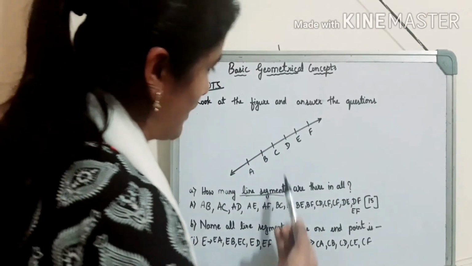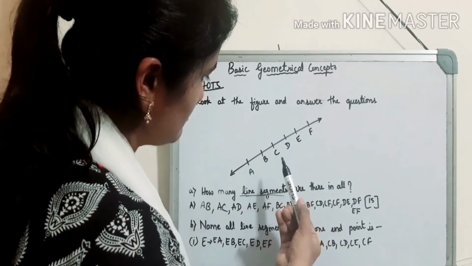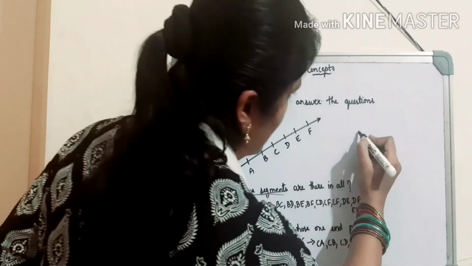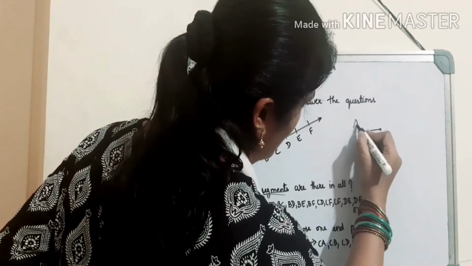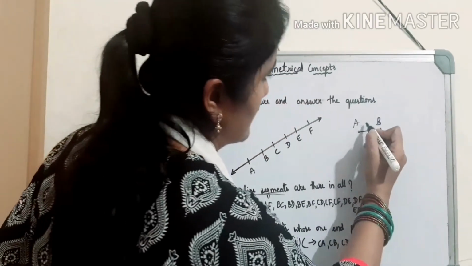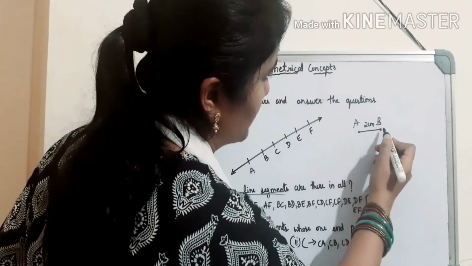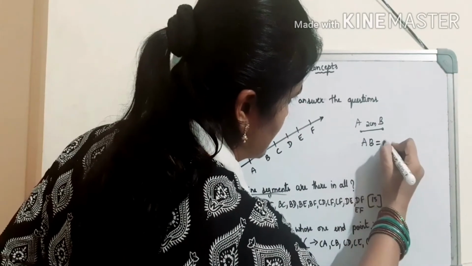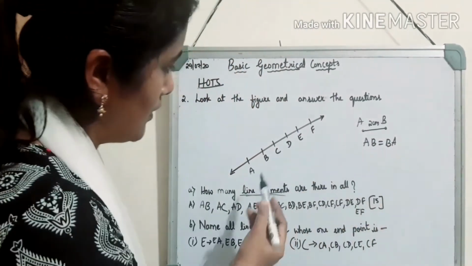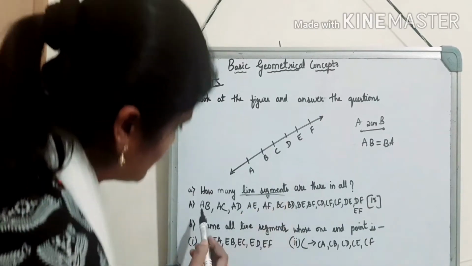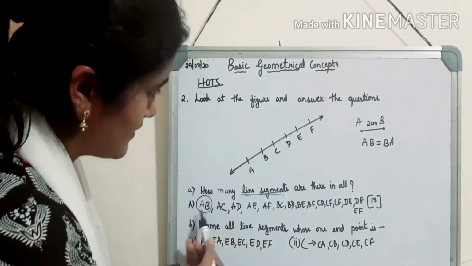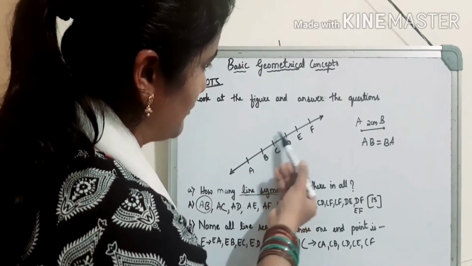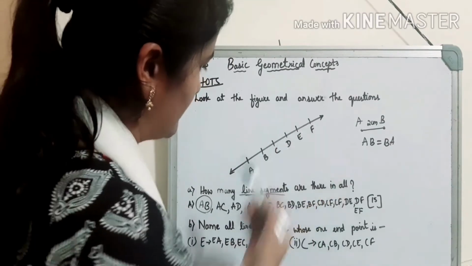In the same way, we have to consider B. So BA, if you take BA, children, as I already told you, a line segment has 2 end points. If this is 2 centimeters from A to B, from B to A is also 2 centimeters. So we say that AB is equal to BA, right? So BA is already written as AB. So don't consider BA, directly go to BC, BD, BE, BF.